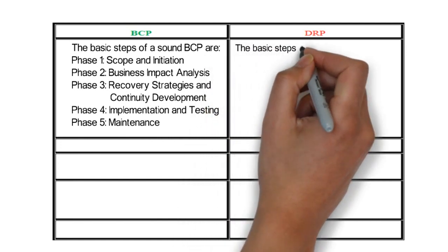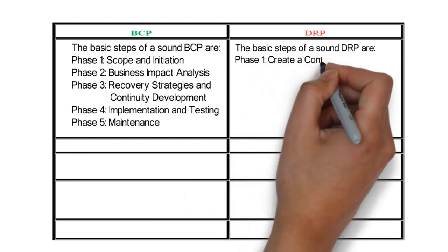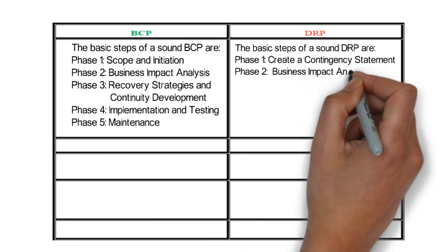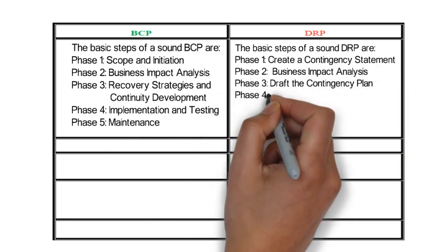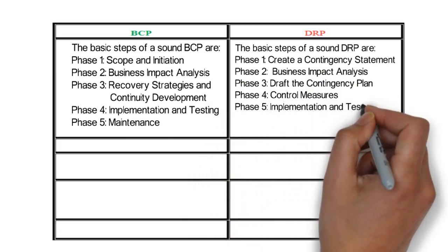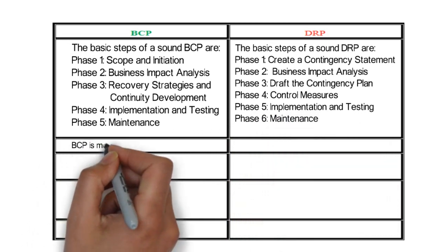On the other hand, the basic steps of a sound DRP are: Phase 1, create a contingency statement. Phase 2, business impact analysis. Phase 3, draft the contingency plan. Phase 4, control measures. Phase 5, implementation and testing. And the final phase is maintenance.